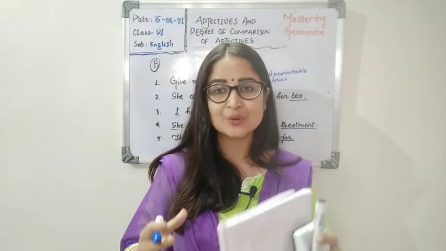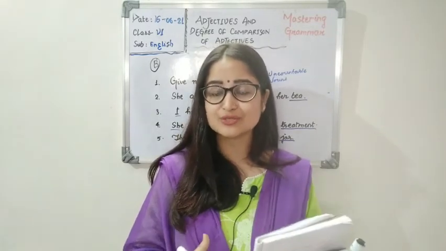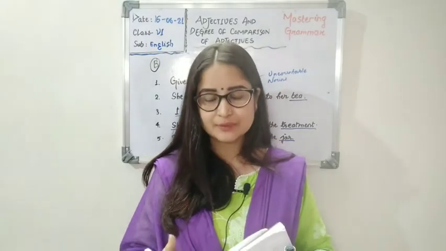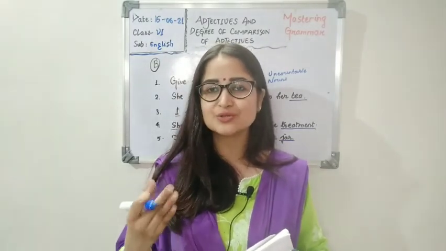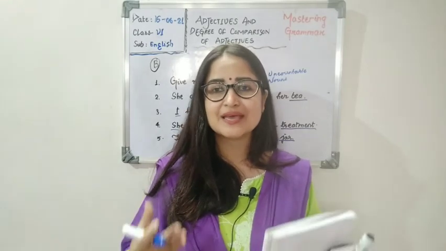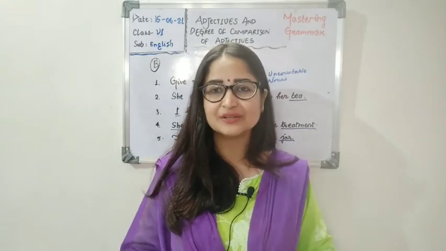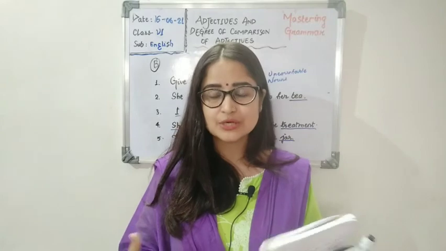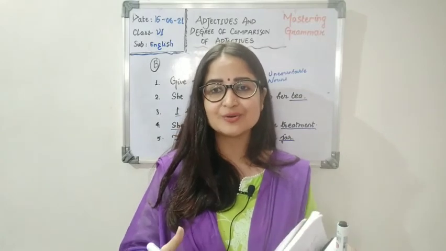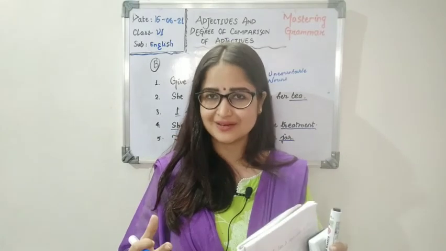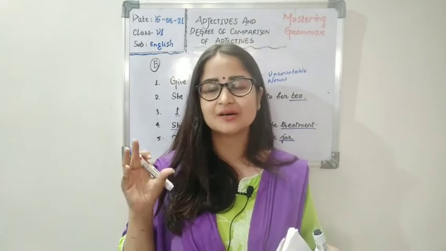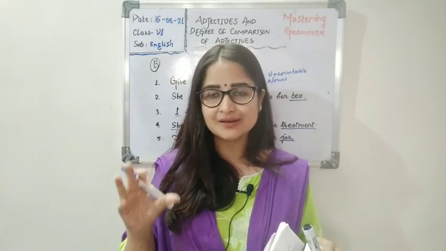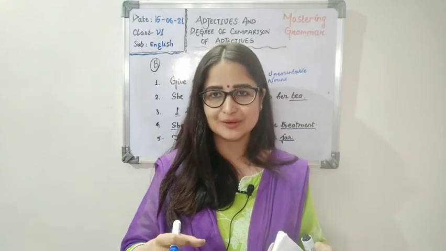Those nouns which cannot be counted are called uncountable nouns. Those which can be counted, like chairs, tables, windows, curtains, are countable nouns. So countable and uncountable nouns, I hope they are clear to you. Now moving to why I mentioned uncountable nouns and countable nouns.